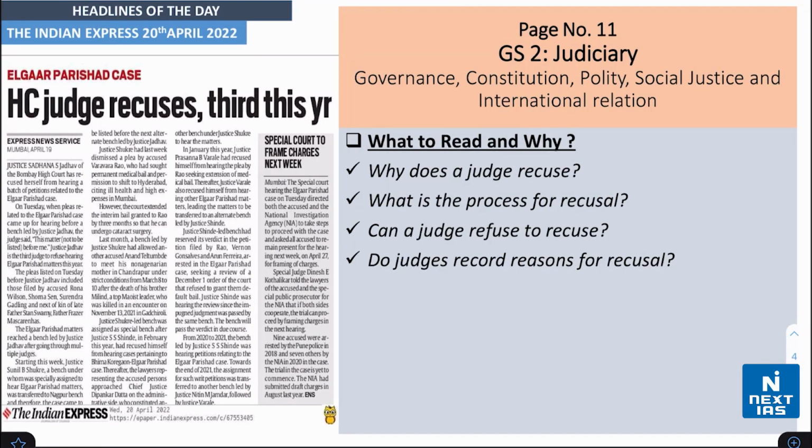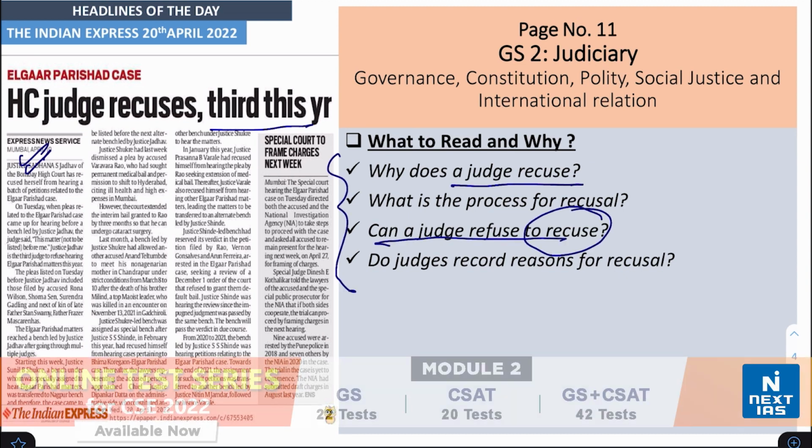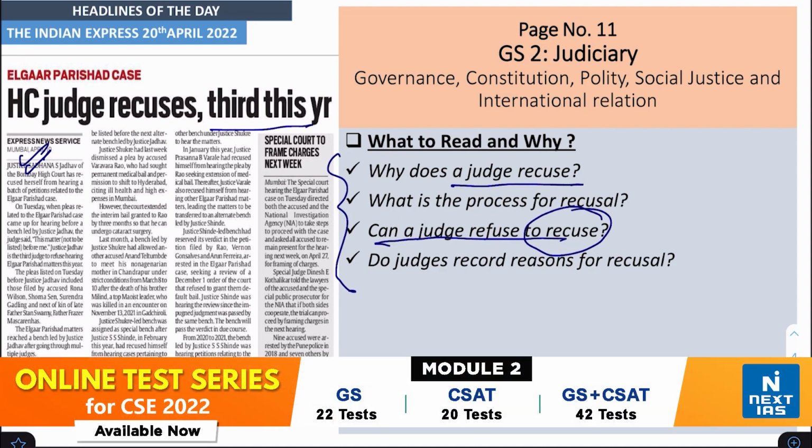Moving further, on page number 11 from the GS2 Judiciary section, there's an article headlined HC Judge recuses third this year. From this article, you have to consider why does a judge recuse? What is the process of recusal? Can a judge refuse to recuse? And do judges record reasons for recusal?